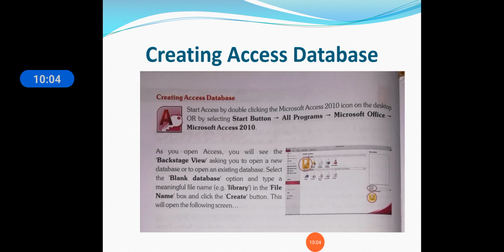Start Access by double clicking the Microsoft Access 2010 icon on the desktop, or by selecting Start button, All Programs, Microsoft Office, Microsoft Access 2010. So, students, all of you know how we open any software, right? It is the same. You have to double click on the Microsoft Access 2010 icon. This is the icon you can see here. Or you can go by another method: Start button, All Programs, Microsoft Office, Microsoft Access 2010.